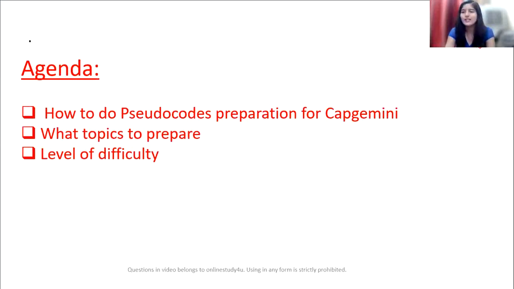Some topics are there that you have to prepare for the pseudocode. Specifically, what data structures you have to cover first. Put your focus on data structures such as trees, graphs, stacks, queues, linked lists, and so on. Just basic knowledge is required. I'm not saying that you should be aware of very advanced level, but at least some basic knowledge will be there for you, right? And the algorithm section, right? Also don't forget to revise bitwise shifting, because most of the pseudocode questions are based on bitwise shifting, right?